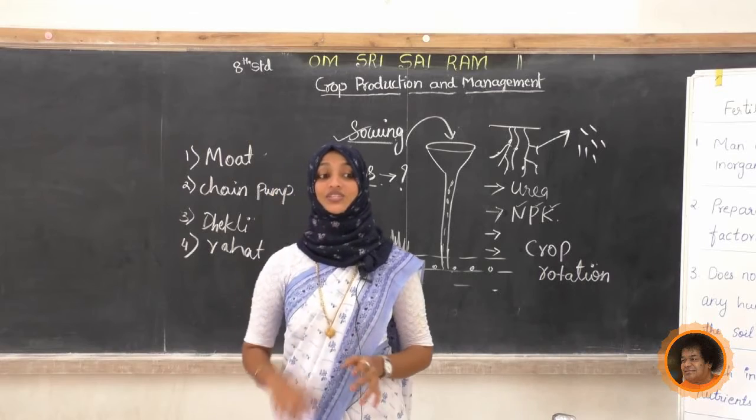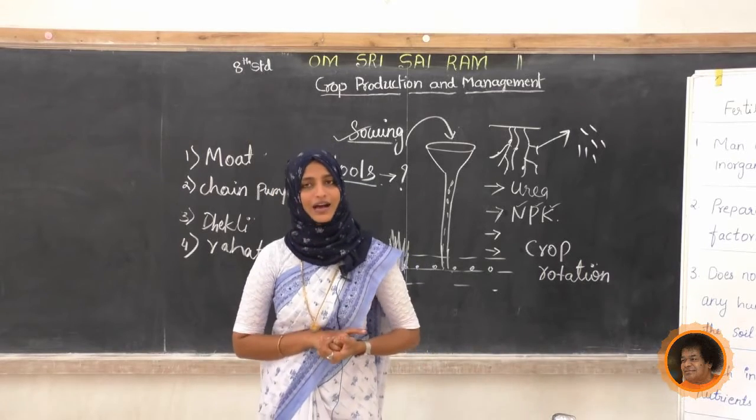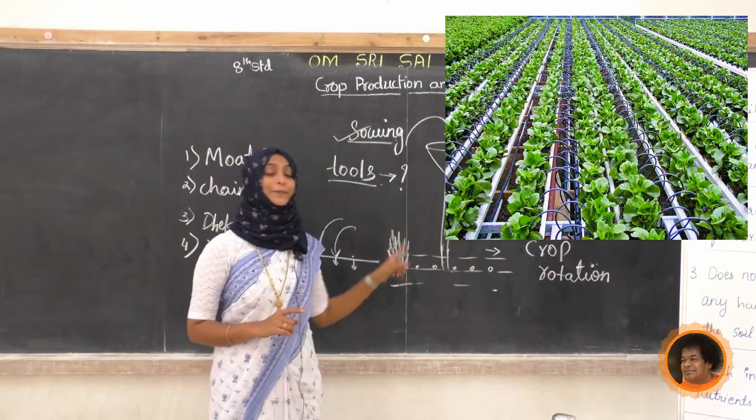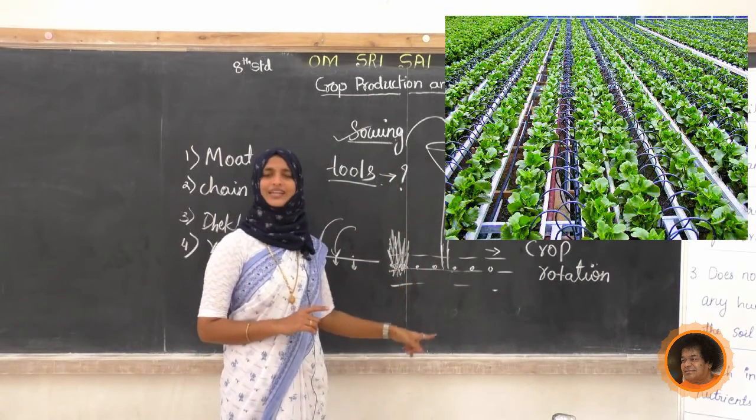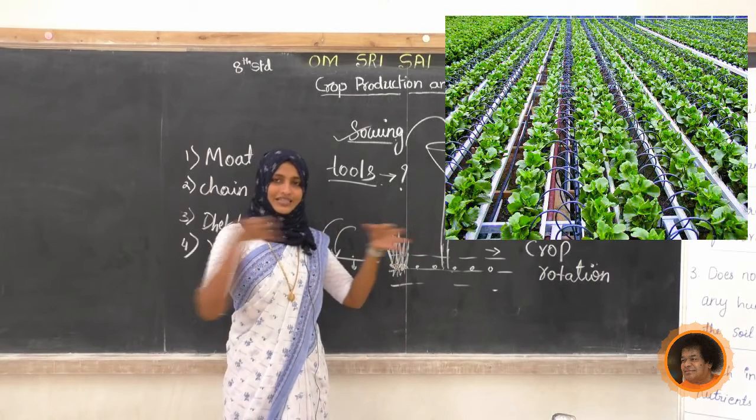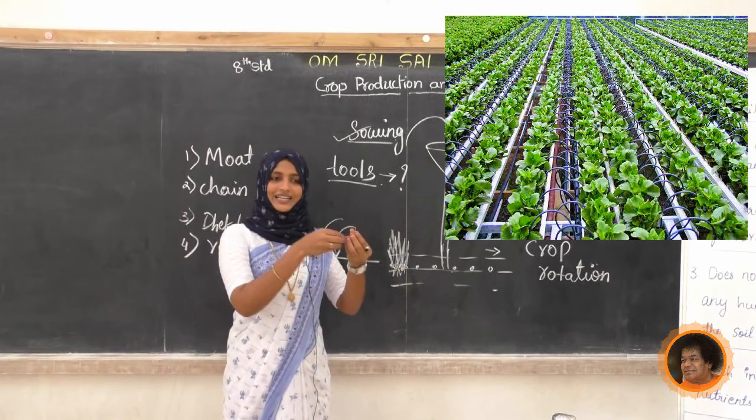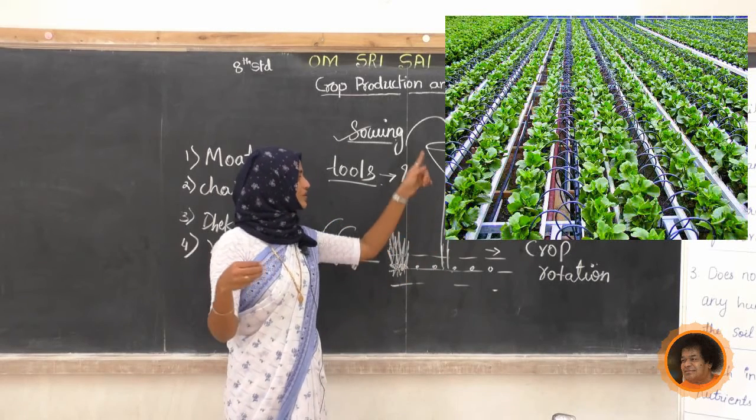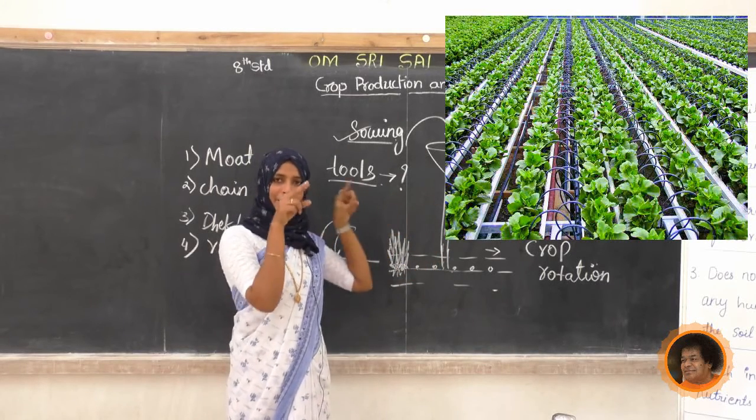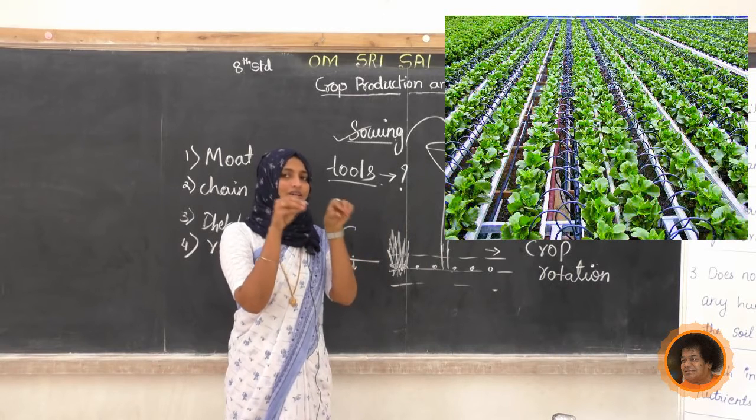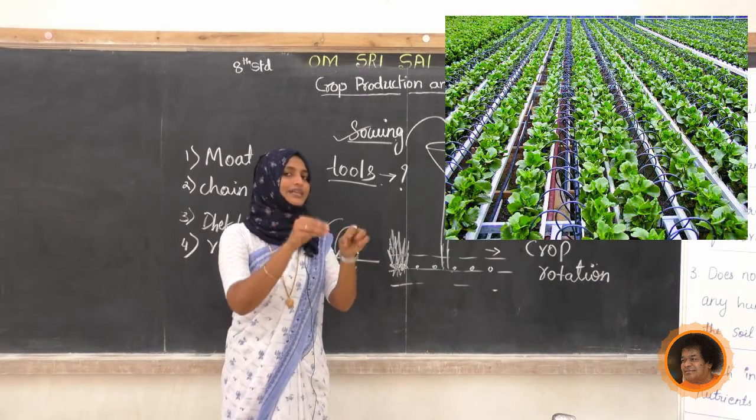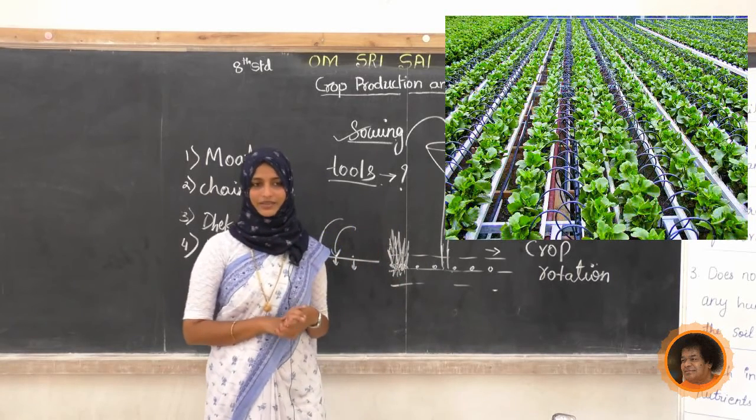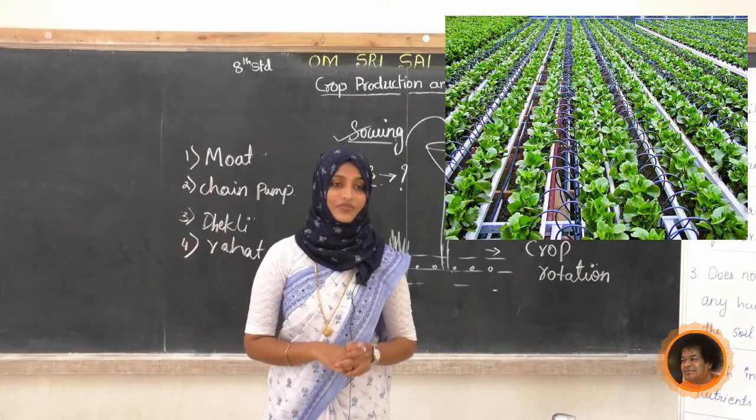Second one is the drip system. Have you seen the drip system? Yes, look here, this is a drip system. What are they doing here? They are taking pipes. For each row they are supplying one pipe. In that pipe there is a continuous supply of water, but there will be no water wastage.